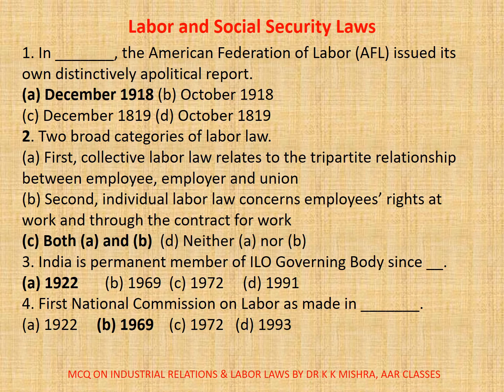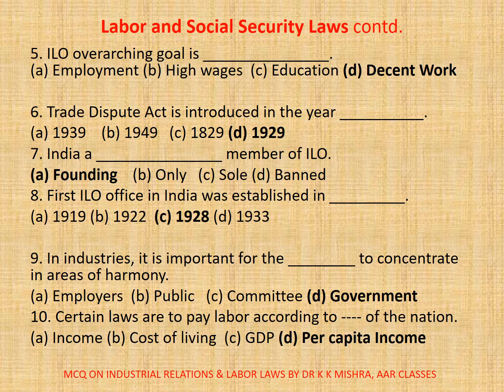1969. Viewers, let me tell you that by and large, correct options in each question are highlighted here. In case of discrepancy found in any question, I will be correcting it through my narration. Now, question number 5. ILO overarching goal is dash. A. Employment, B. High wages, C. Education, D. Decent work. Correct option is D.